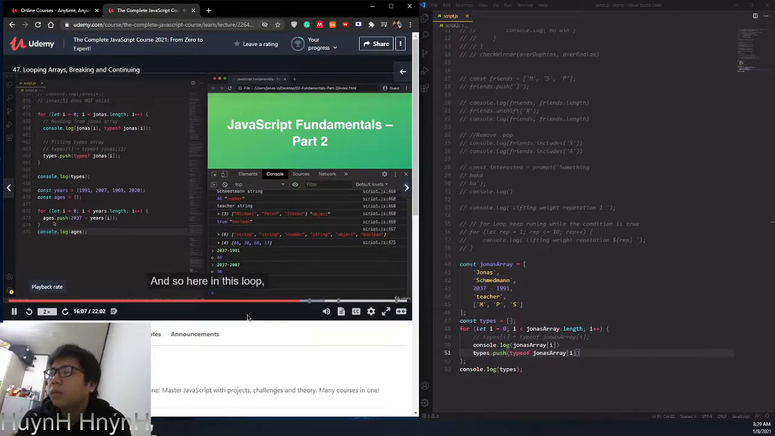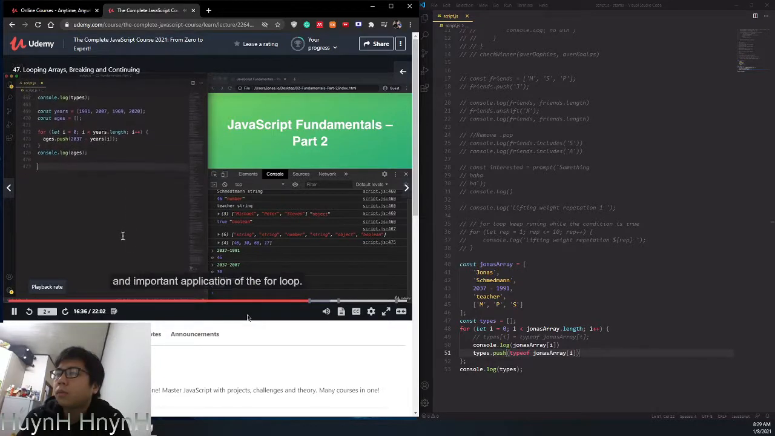And so here, in this loop, we basically did it individually. So we did the calculation one by one. In each iteration of the loop, we calculated 2037 minus this year, and then added it to the first position in the ages array. Then we did 2037 minus this, and put it at the end of the ages array again. And then the same for this one, and for 2020. Great. So that is a very, very useful and important application of the for loop.